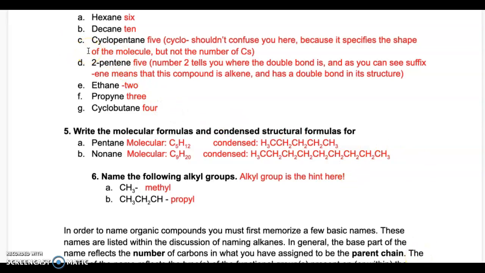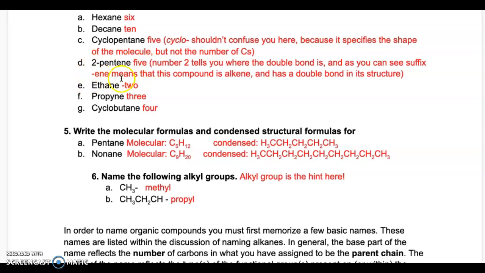So problem number C says that this is a cyclopentane. I hope that cyclo is not going to confuse you, because it doesn't matter if it's actually cyclo or just pentane. You know that there's pentane, and pentane has 5 carbons, therefore it has 5 carbons. Cyclo is just representation of the shape of the molecule. That's it.